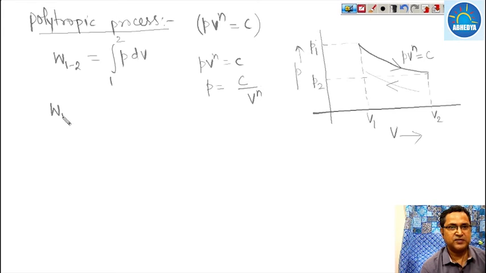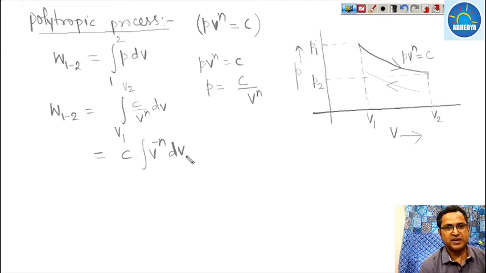So work done from 1 to 2 is the integral from V1 to V2 of C upon V to the power n dV. This can be written as C times the integration of V raised to the power minus n dV from V1 to V2. That is the work done from state 1 to state 2.